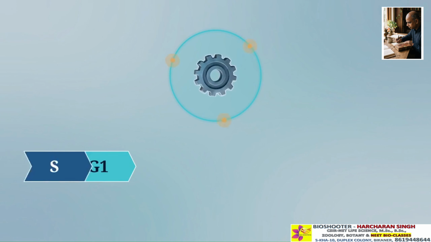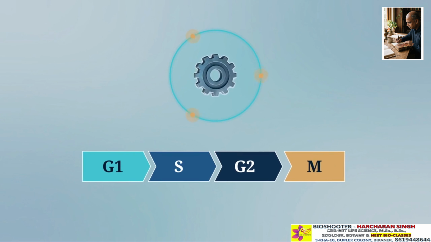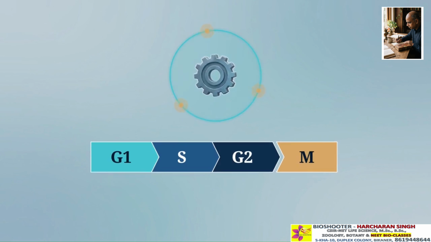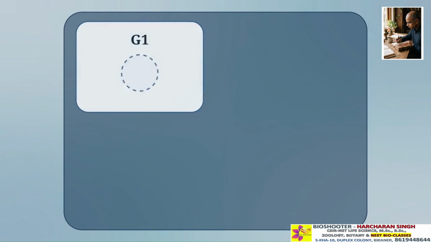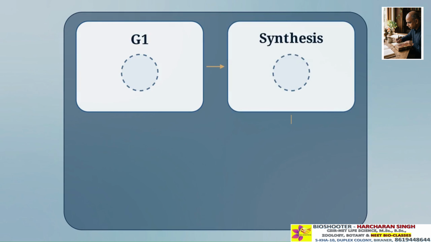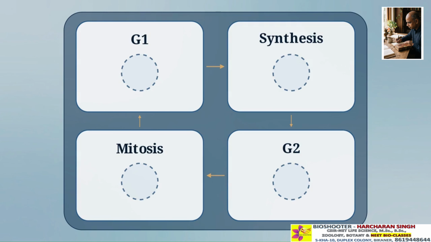To understand how this works, we must map the specific regulators driving the process: specific cyclins, kinases, and genetic checkpoints. This division is an architectural process where each phase must be completed in a specific order. Any failure in this regulation allows the growth to proceed unchecked, leading to the development of a tumor. This matrix maps the chronological progression of the cell cycle through 4 distinct phases: G1, synthesis, G2, and mitosis.